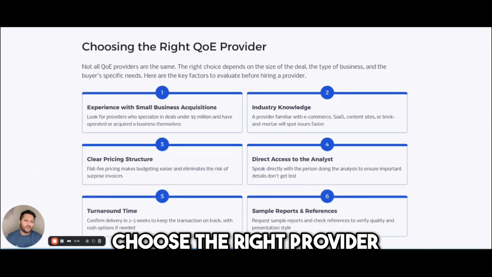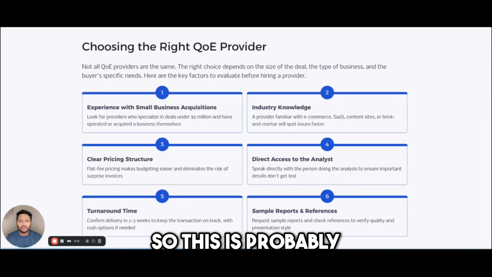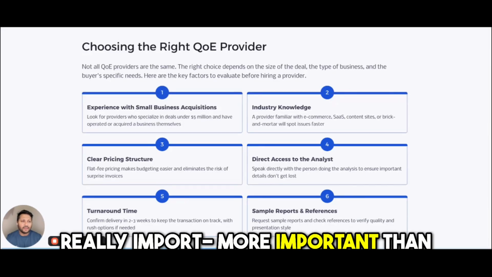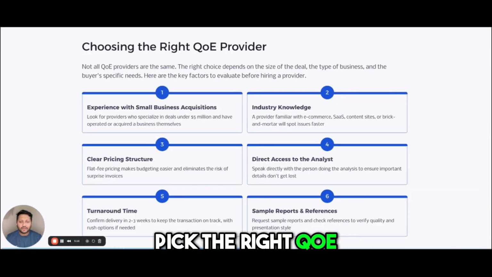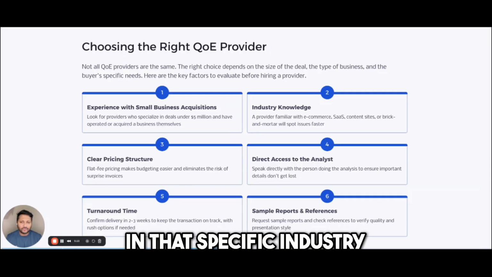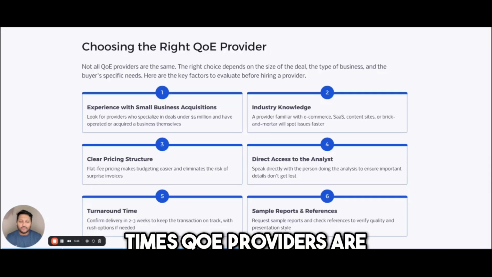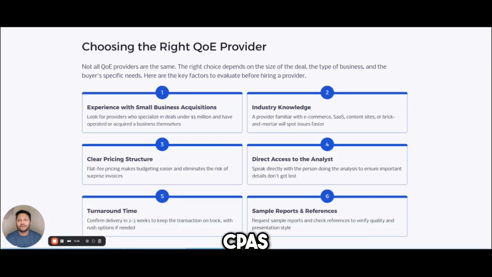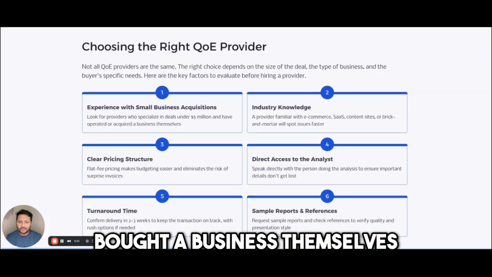So how do you choose the right provider? This is very important: pick the right QE provider who has experience in that specific industry. Most of the time QE providers are CPAs. Usually that's a CPA's job to do that, but they have never bought a business themselves.